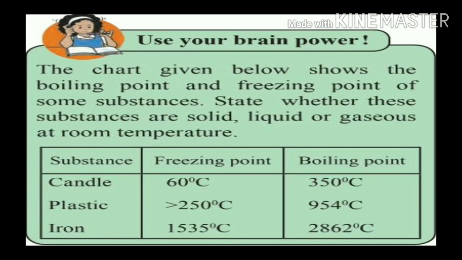See, freezing point is always the same as melting point and boiling point is always the same as condensation point. Here some substances are given. So the answer is all substances will remain in solid state at room temperature. Candle, plastic, iron, all we can observe in solid state at room temperature.